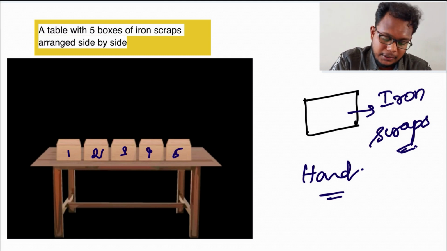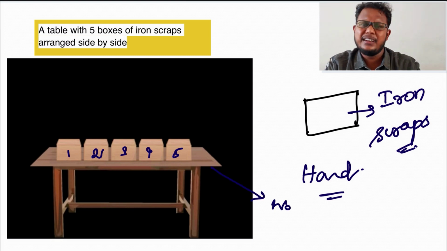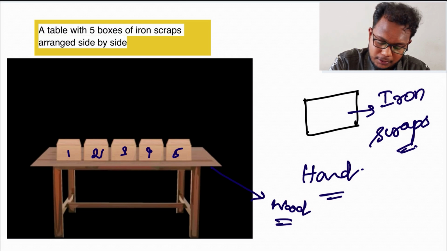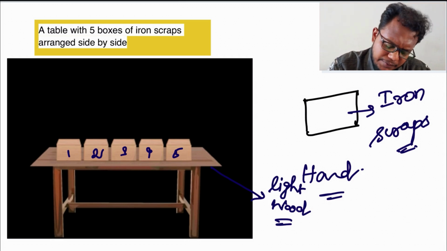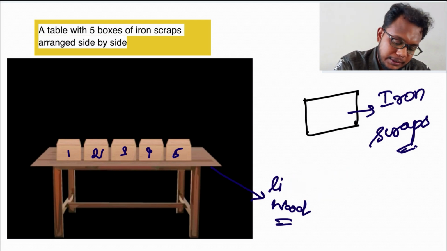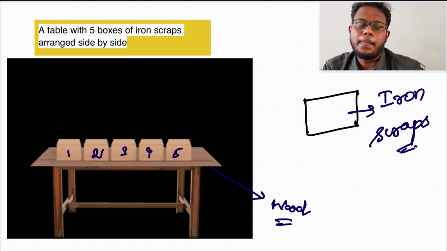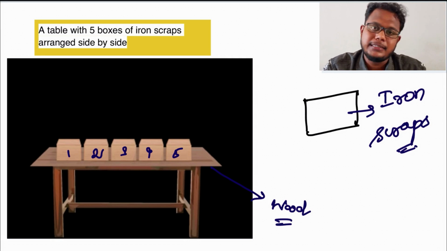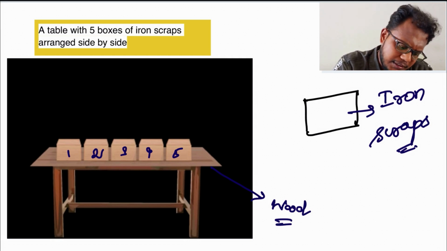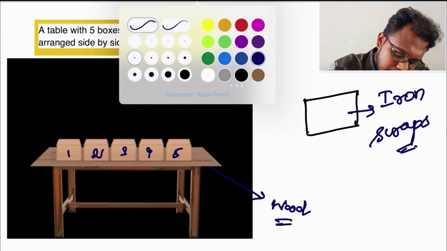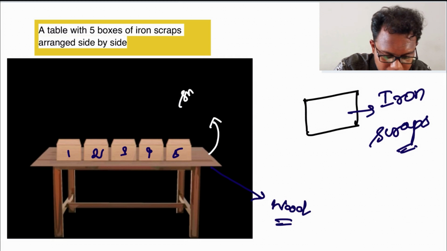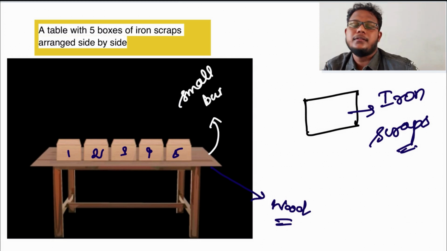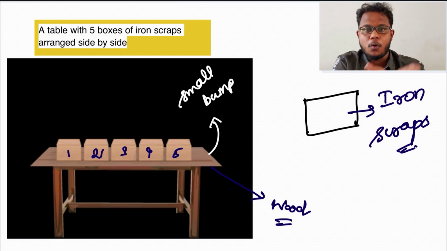The table is made of wood, a lightweight wood. So if it is made of a lightweight wood, what will happen if you place the iron scraps on the table side by side? You can just feel a small bump under the table. Yes, under the table there will be a small bump.